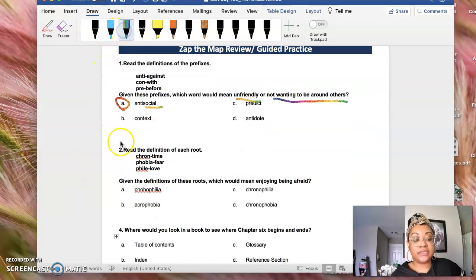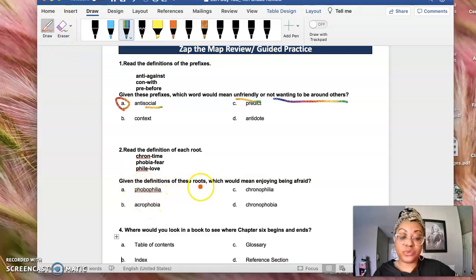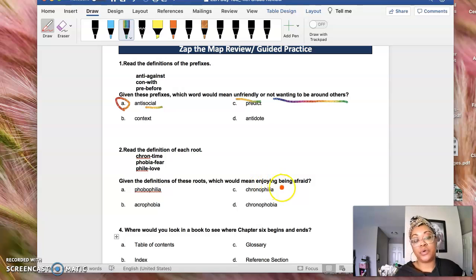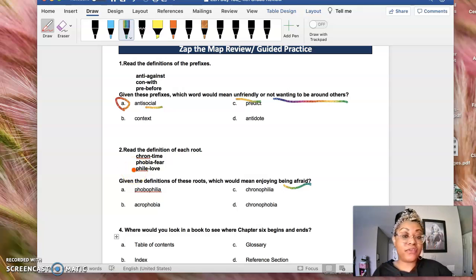It says, given the definitions of these roots, which would mean enjoying being afraid. Okay, so these are Greek and Latin roots that we have not gone over yet. Chron means time, obviously chronological time order, right? Phobia means fear, and then phile means love, right? And so which one of these means that you love or enjoy being afraid, right?